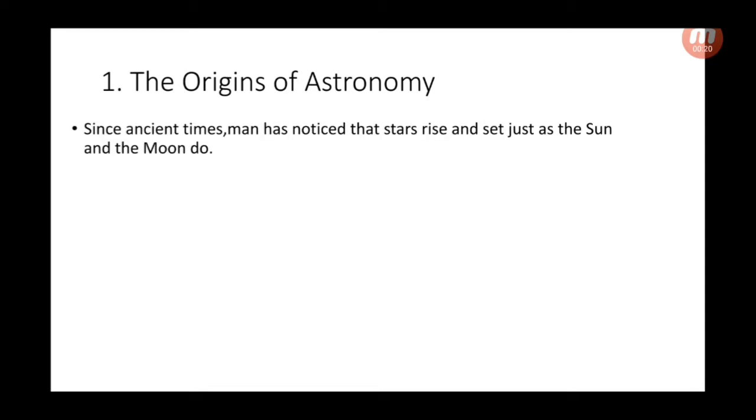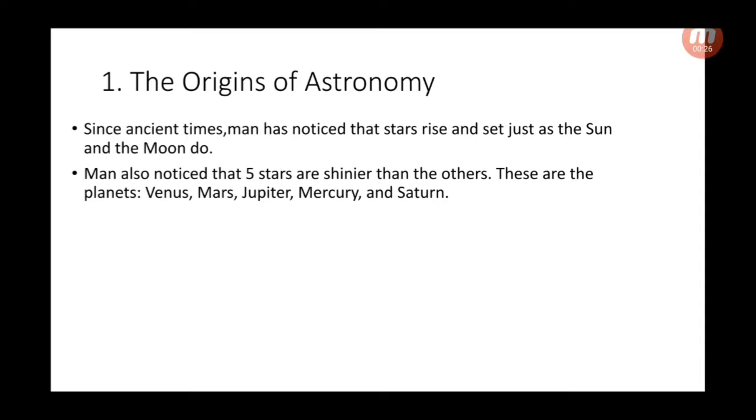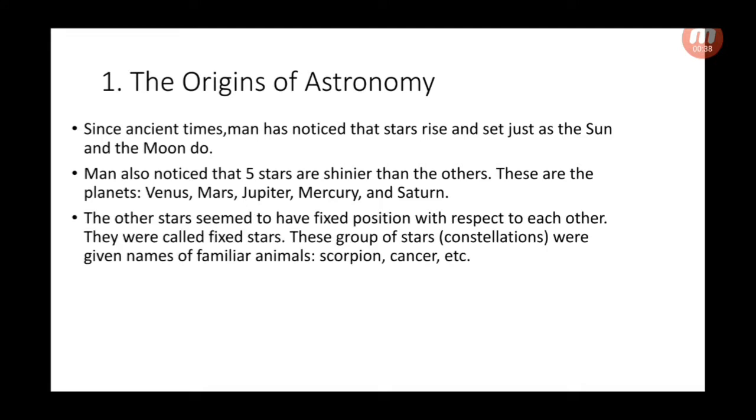Since ancient times, man has noticed that stars rise and set just as the sun and the moon do. Man also noticed that 5 stars are shinier than the others. These are the planets Venus, Mars, Jupiter, Mercury, and Saturn. The other stars seem to have a fixed position with respect to each other. They were called fixed stars. This group of stars, constellations, were given names of familiar animals, scorpion, cancer, etc.